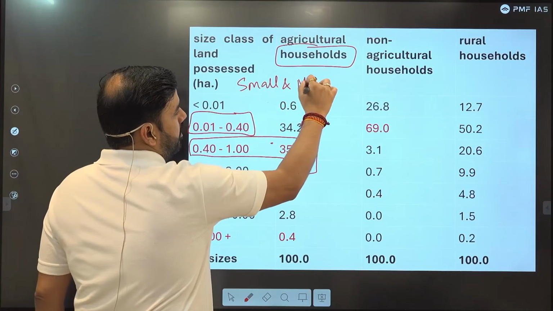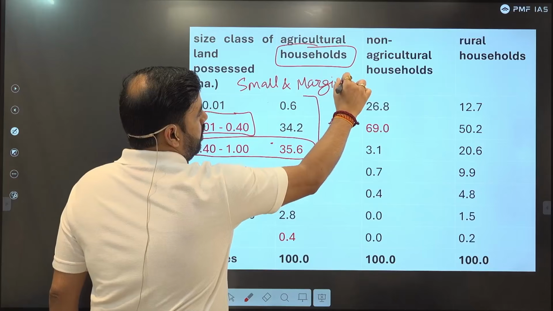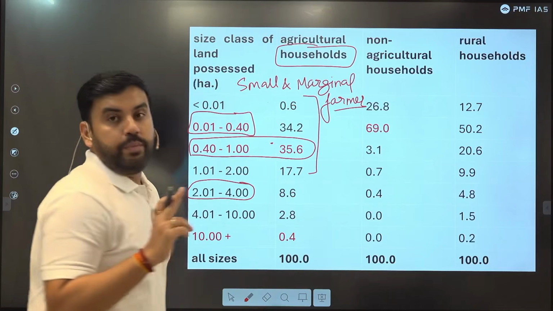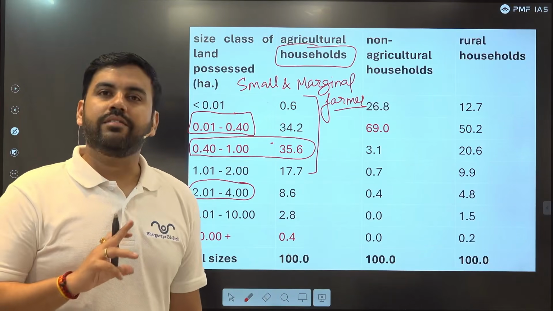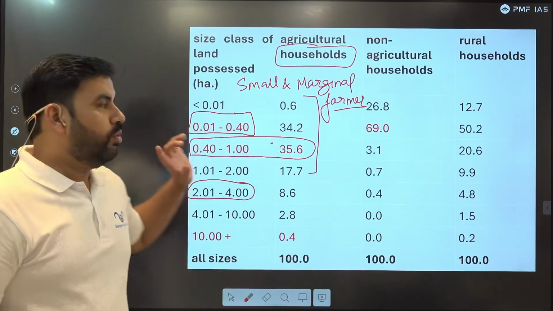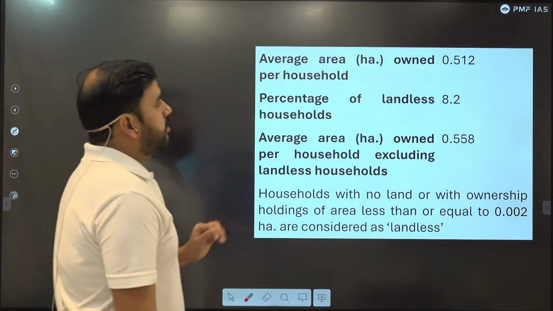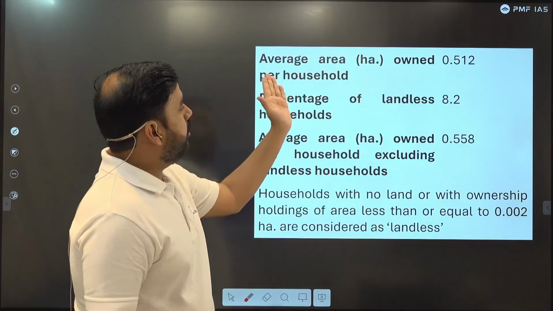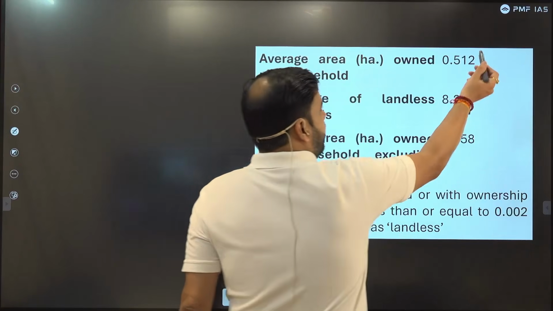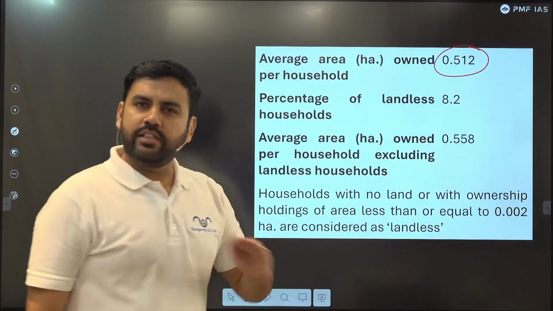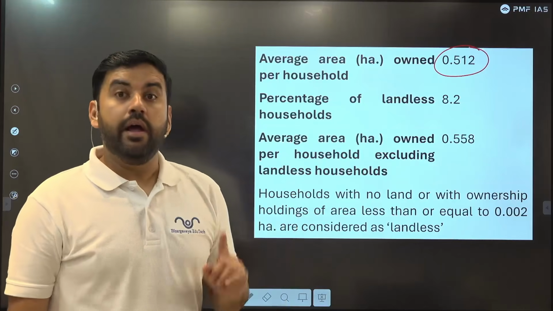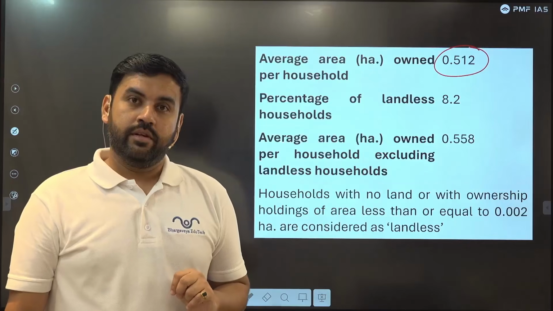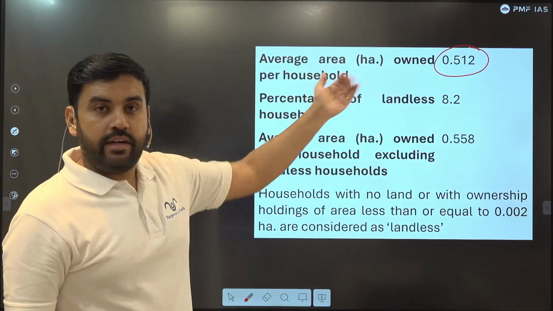Small and marginal farmers. Now, this is a potential topic for UPSC as well. We have seen what they are asking, and what they have the potential to ask. They can ask questions from here as well. And the last one is average land holdings. The average land holding per household is half a hectare. Just half a hectare per household in India. Now, if a household has 4 members, the per capita is even less than that.